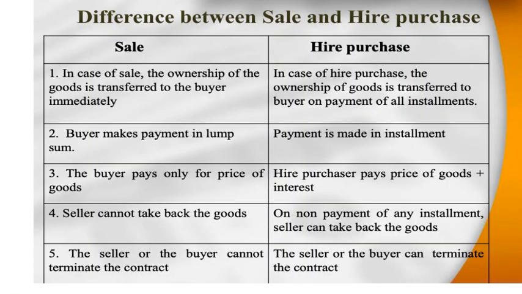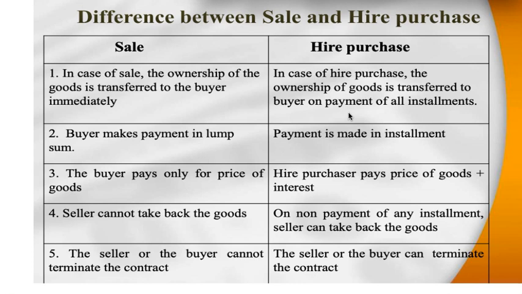Now let us understand the difference between sale and hire purchase. In case of sale, the ownership of the goods is transferred to the buyer immediately. Once the buyer makes the payment, the ownership is transferred to the buyer. But in hire purchase system, the ownership of goods is transferred to the buyer on the payment of all the installments. When the buyer has paid all the installments, only then the ownership of the goods will be transferred to the buyer.